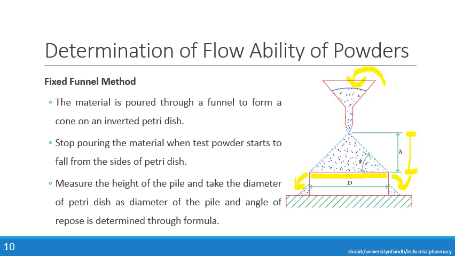Eventually put these values into the aforementioned formula, that was tan theta is equal to 2h upon d, and it will give us the angle of repose.